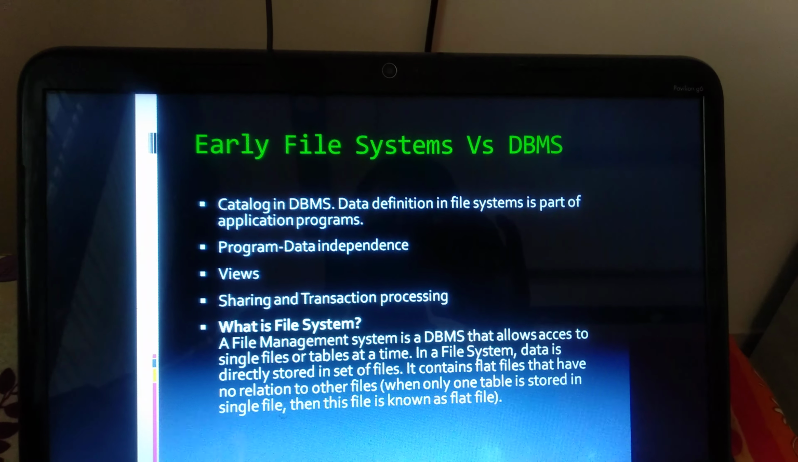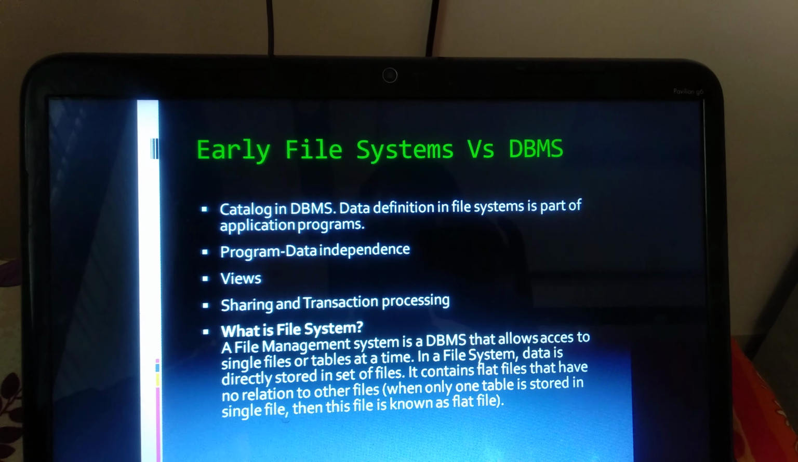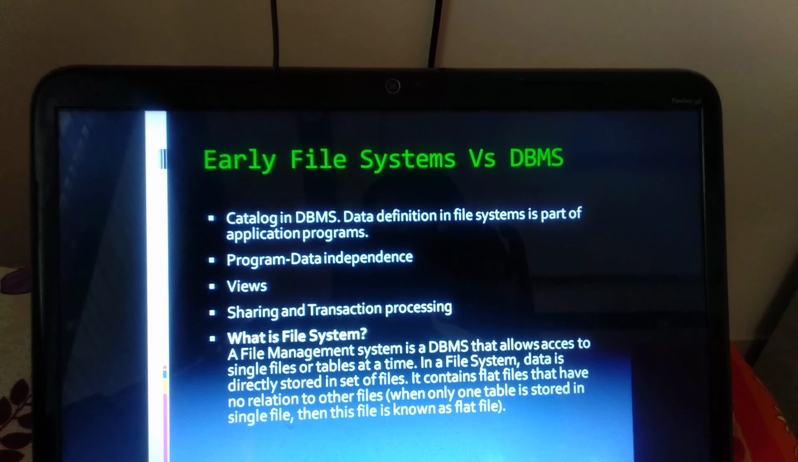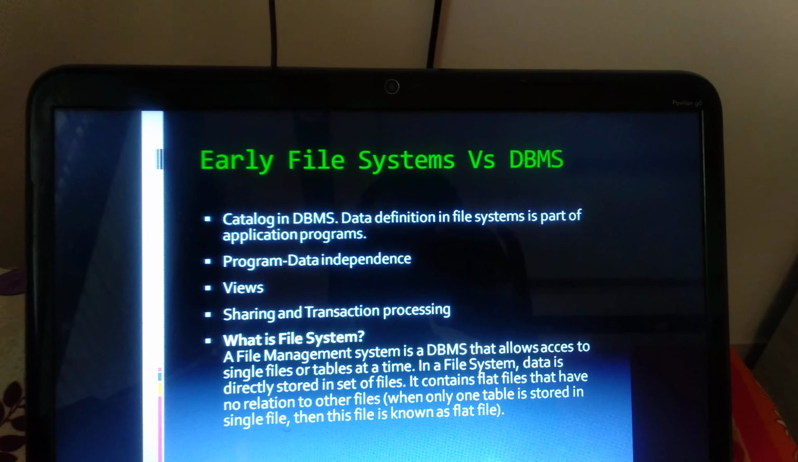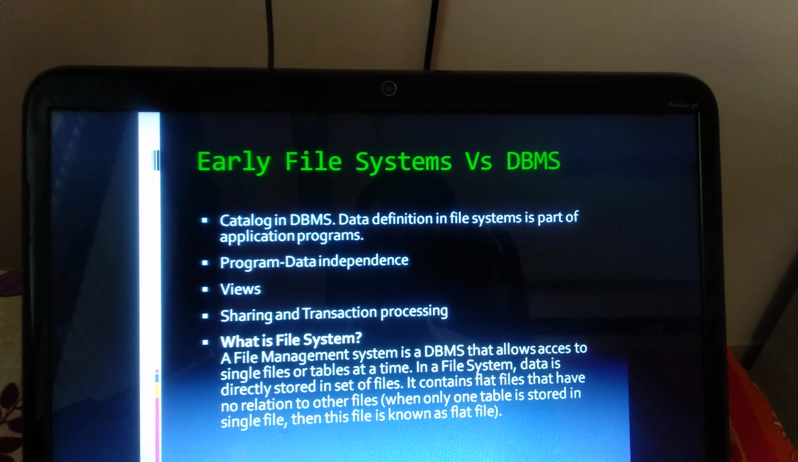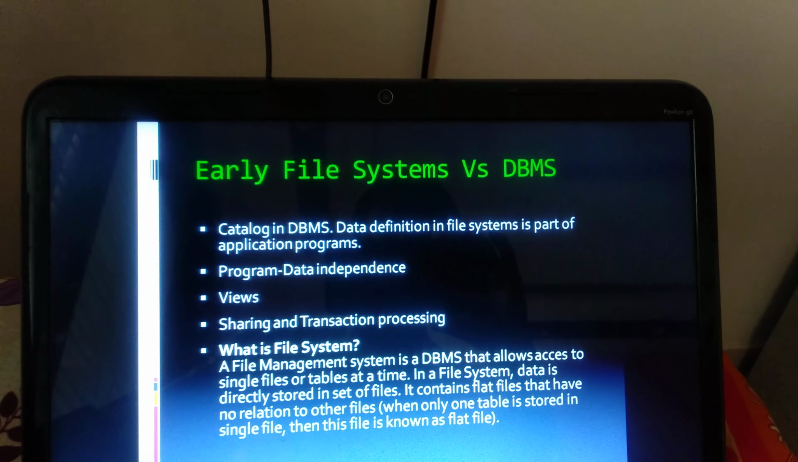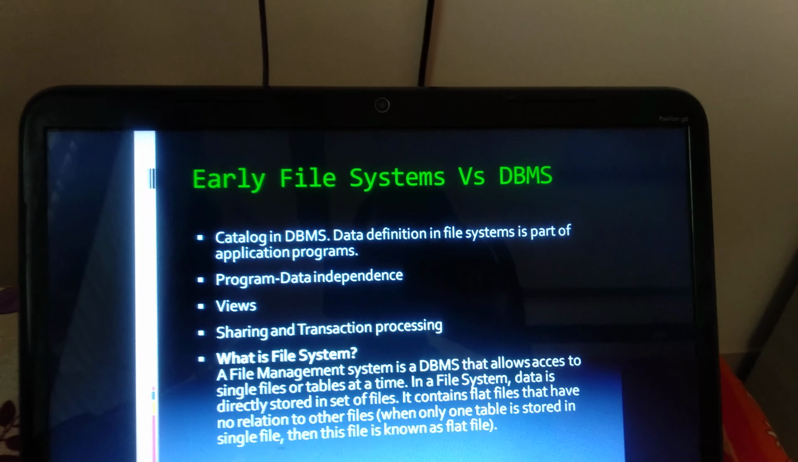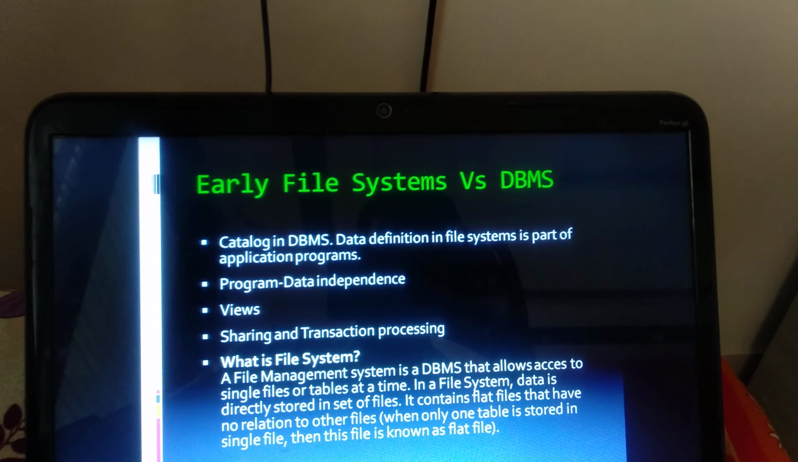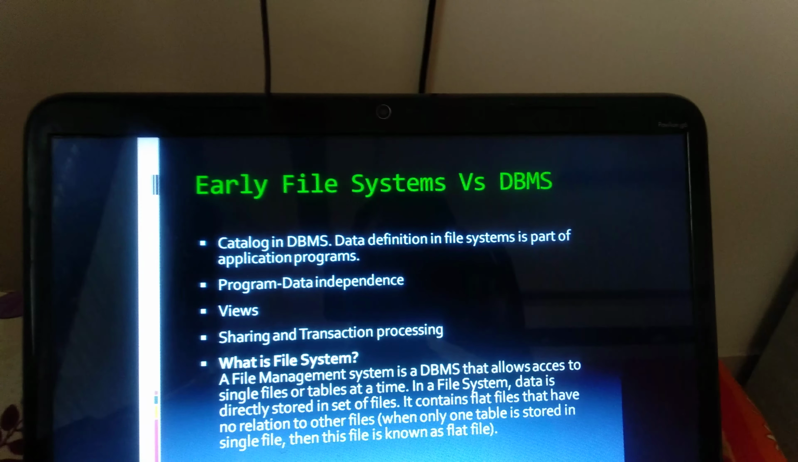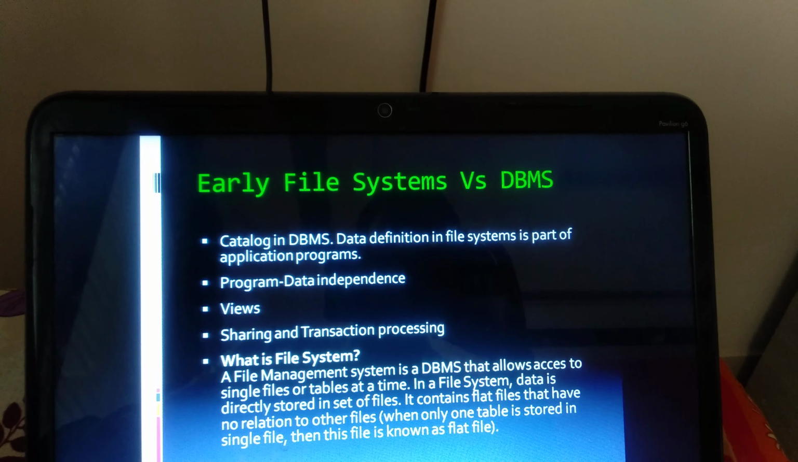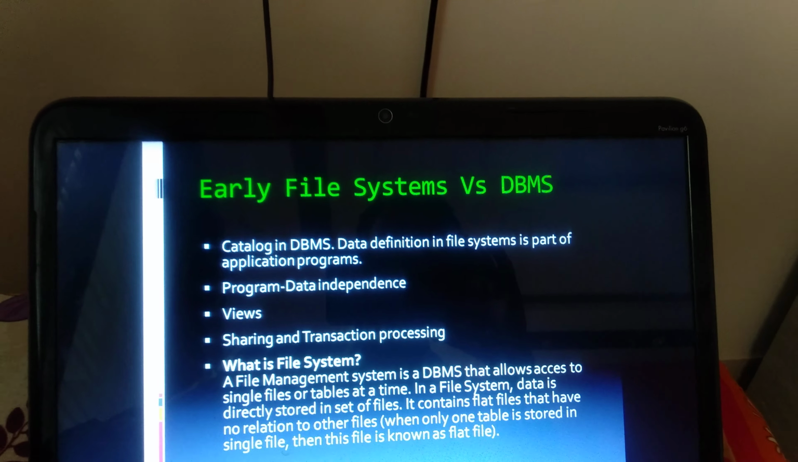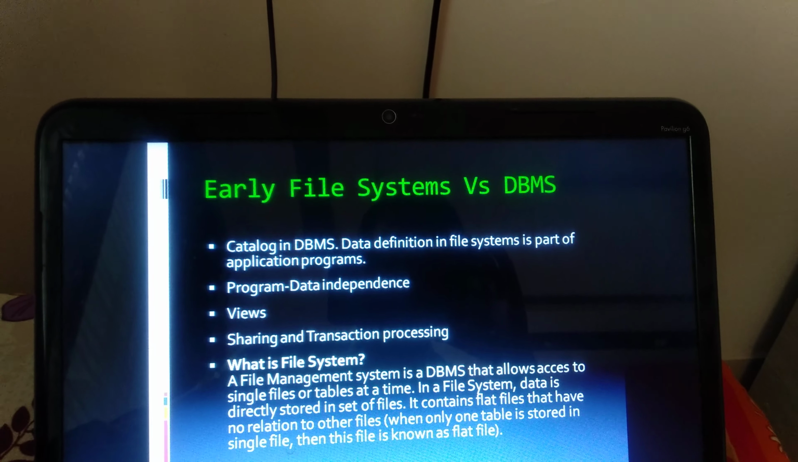In brief, you can say that a file management system is a DBMS that allows access to a single file or table at a time. In a file system, data is directly stored in a set of files. It contains flat files that have no relationship to other files. When only one table is stored in a single file, then this file is known as a flat file.